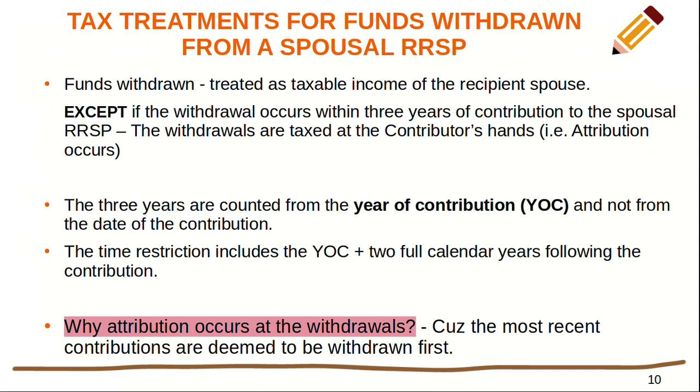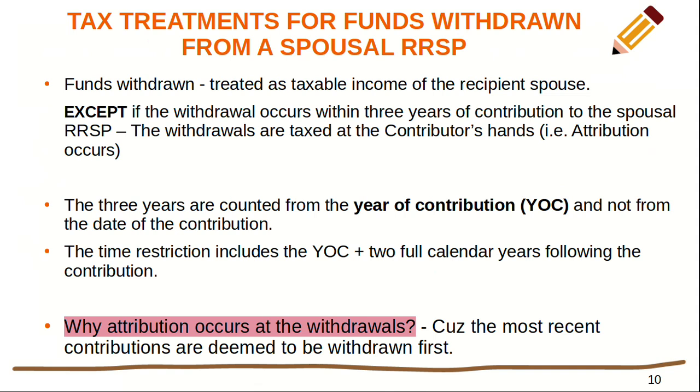So attribution occurs. The 3 years are not counted from the date of contribution, but from the year of contribution. The time restriction includes the year of contribution plus 2 full calendar years following that year of contribution. Why does attribution occur at withdrawals? Because the most recent contributions are deemed to be withdrawn first.